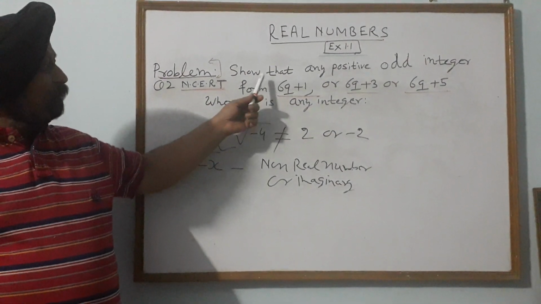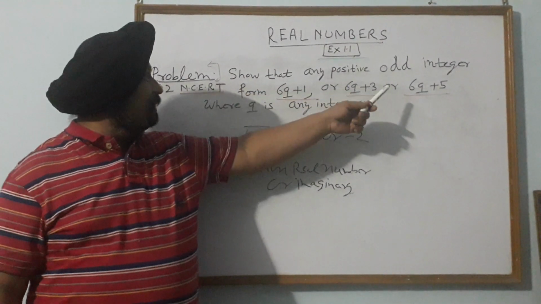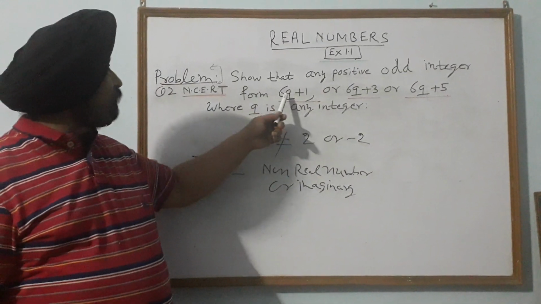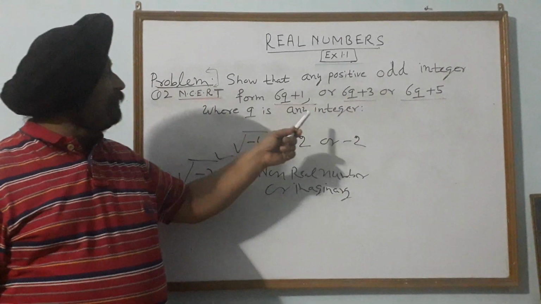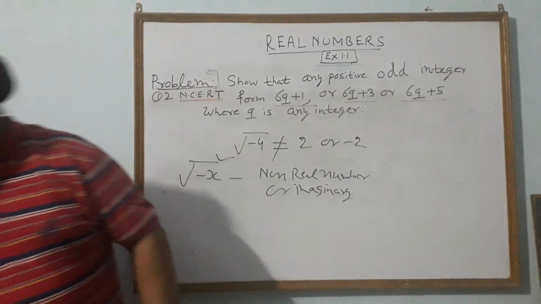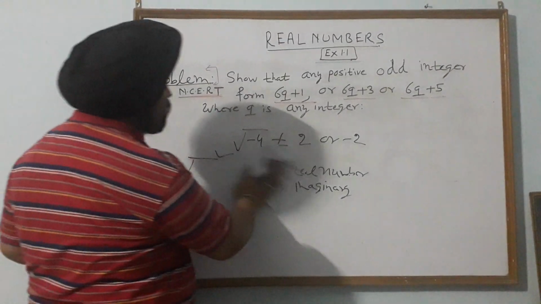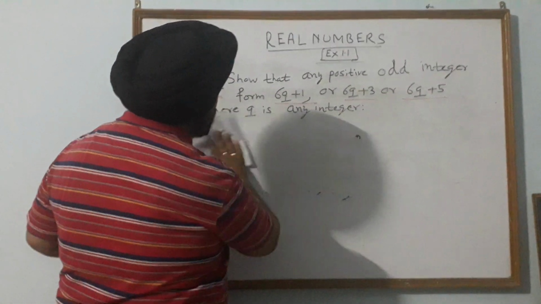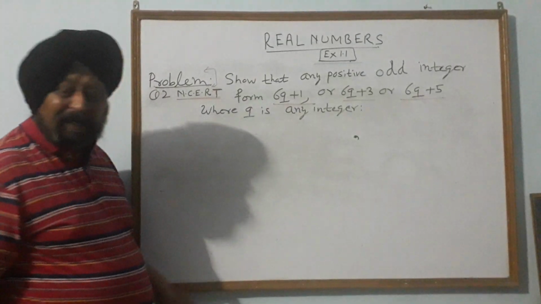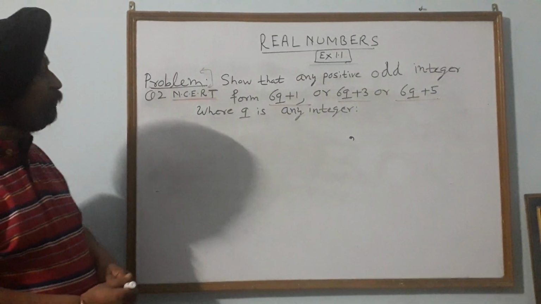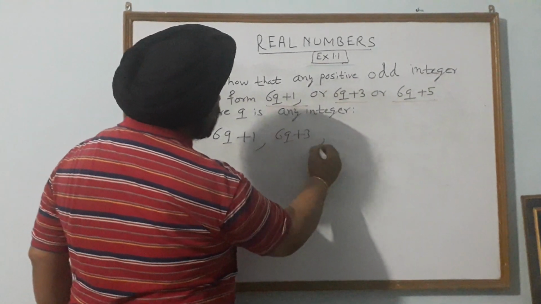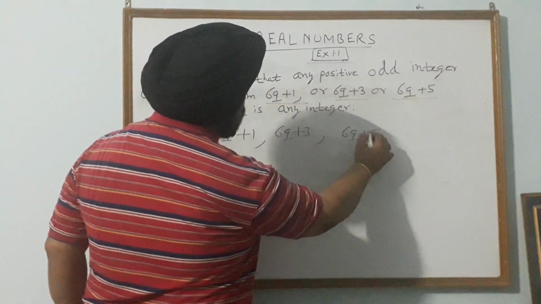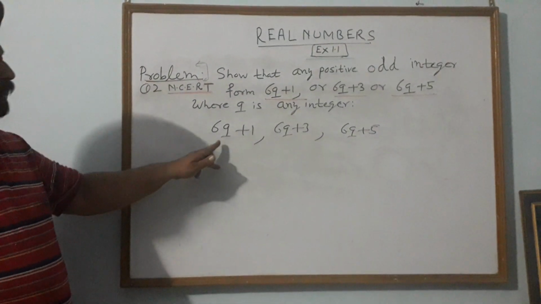This question says: show that any positive odd integer is of the form 6q plus 1, or 6q plus 3, or 6q plus 5, where q is any integer. First of all, we will discuss the meaning of this question. According to this question, every positive odd integer is of the form 6q plus 1 or 6q plus 3 or 6q plus 5. What is q? q is any integer.